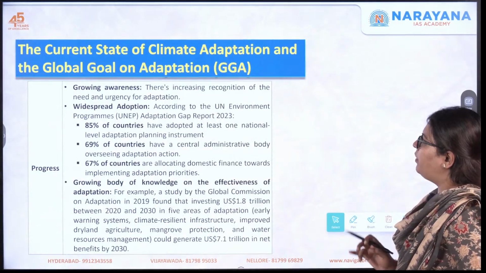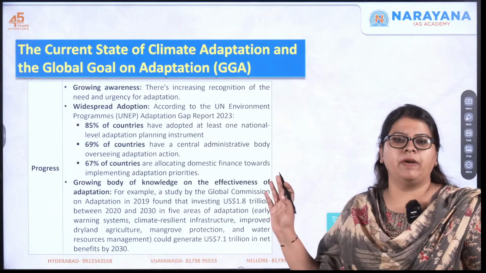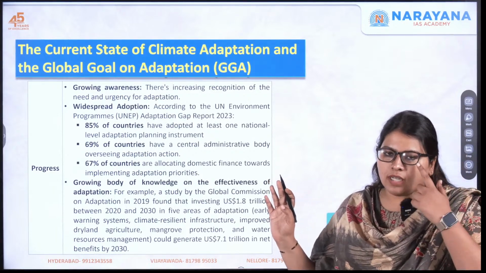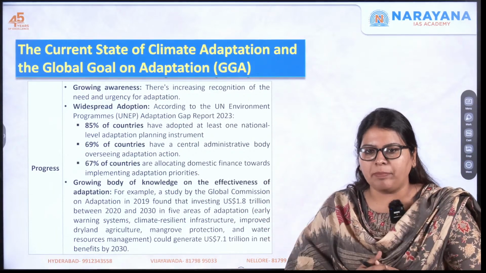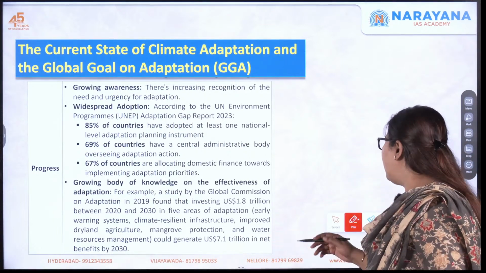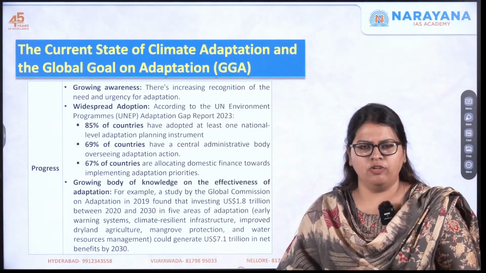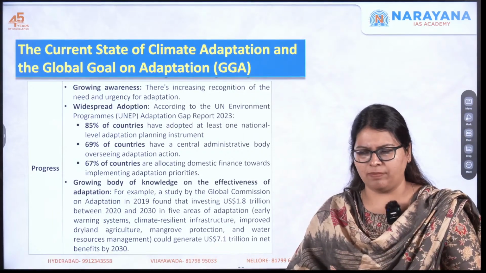Now moving forward, let us see what is the current state of this GGA. What is the current state of climate adaptation and the global goal on adaptation? This is not a very difficult topic. You just have to understand the concepts.